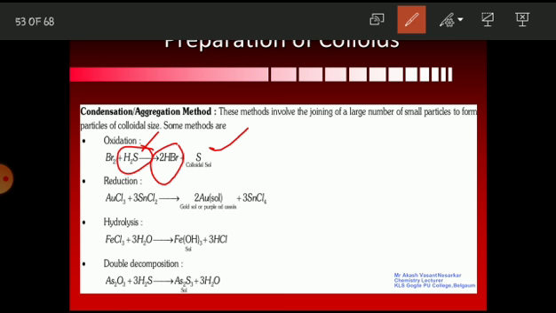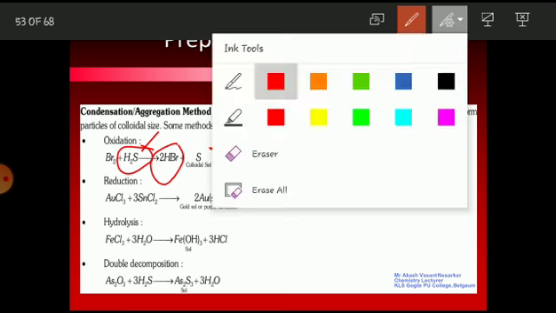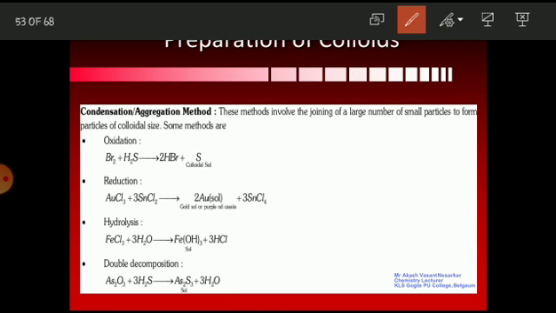Simple meaning, that is removal of hydrogen is nothing but what? Oxidation. So it is called as an oxidation. Next one is what? Reduction. The next one is what? Reduction.